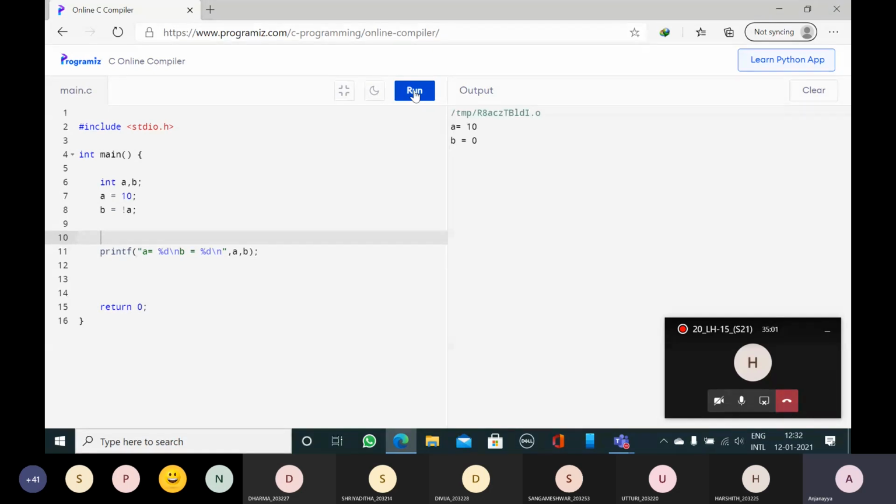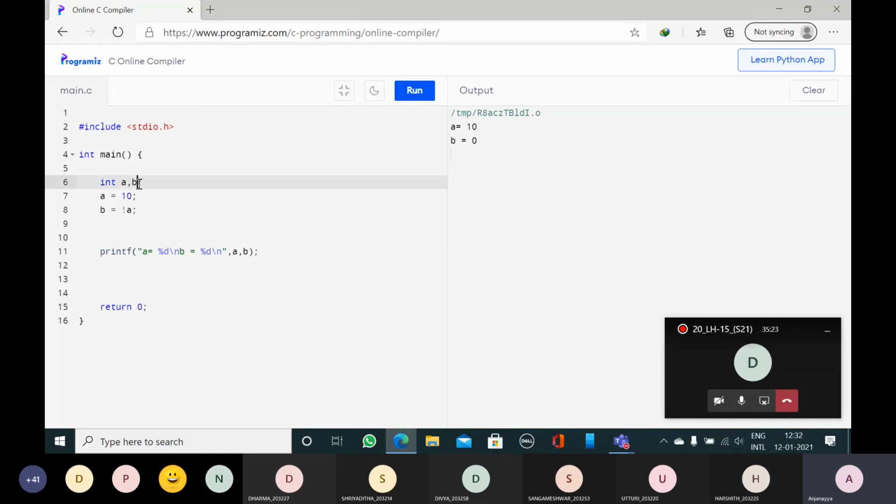Everybody able to see the output on the screen? Yes, sir. In this, anybody having any doubt? Logical operators: logical AND, logical OR, logical NOT. No doubt, sir. What is the next type of operator we have discussed? Relational operators.